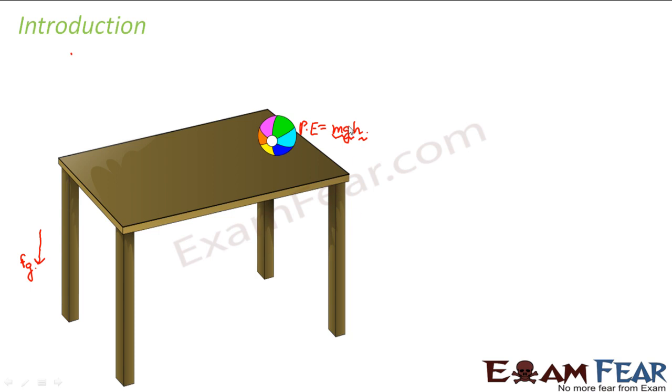Correct? So this mg represents the force which is exerted by the earth on the ball, and this h represents the height at which the ball is located. That is the position of the ball. That is how we define the potential energy. And once the ball starts falling down, what happens to the potential energy? That gets converted to kinetic energy, right?